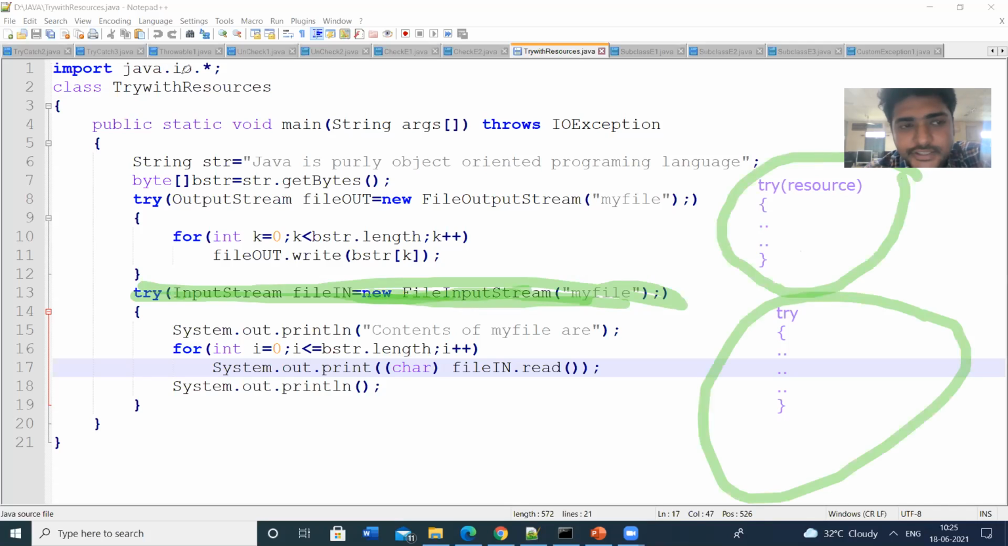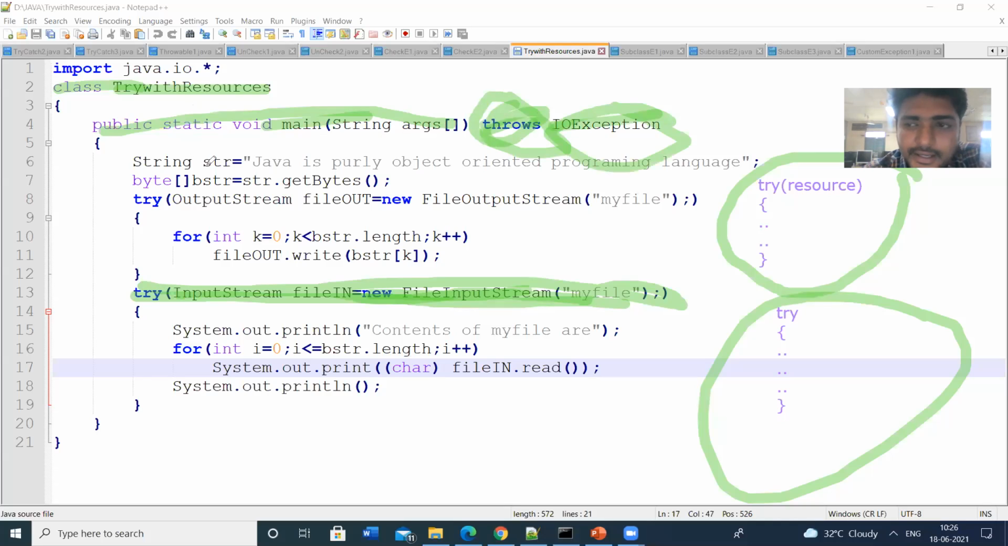I am importing the IO package, and then I am giving the class name as TryWithResources. This is the driver class, the main class. This is the public static void main method. This main method throws the IOException. This is the usage of throws. Throws is used whenever you declare the method header. This is the method declaration, so in the method header we will use the throws keyword.